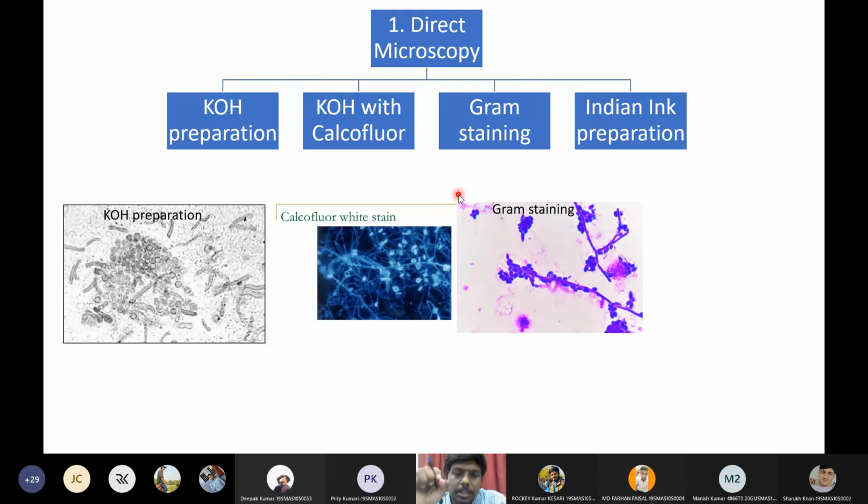One of the best negative stains that we will use to detect fungi is Indian ink preparation or Indian ink stain. This Indian ink will stain the background rather than the cell. It is especially useful to detect polysaccharide-containing yeast cells, mucopolysaccharide-containing yeast cells.